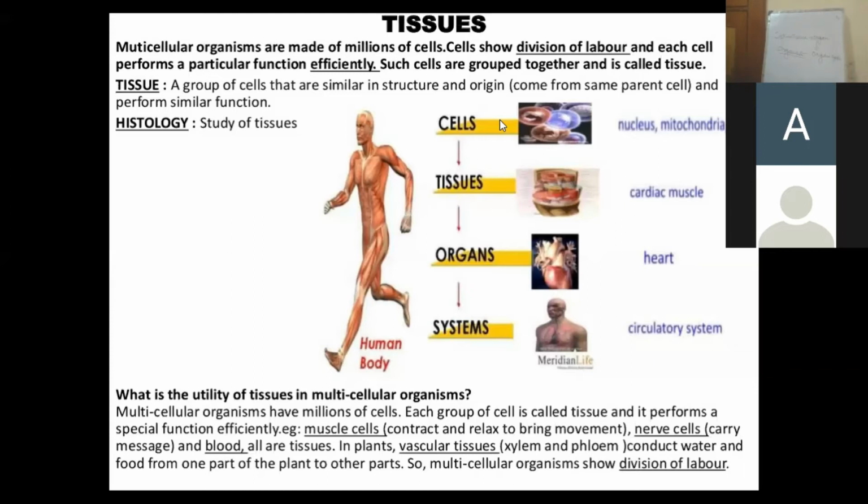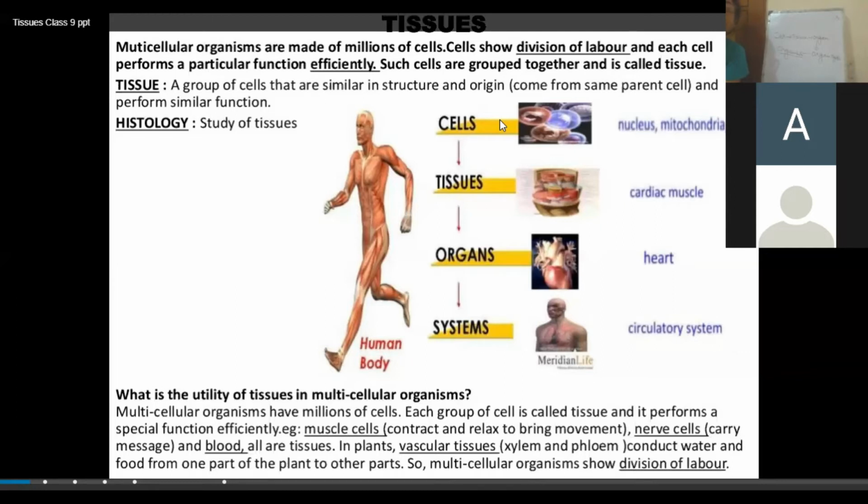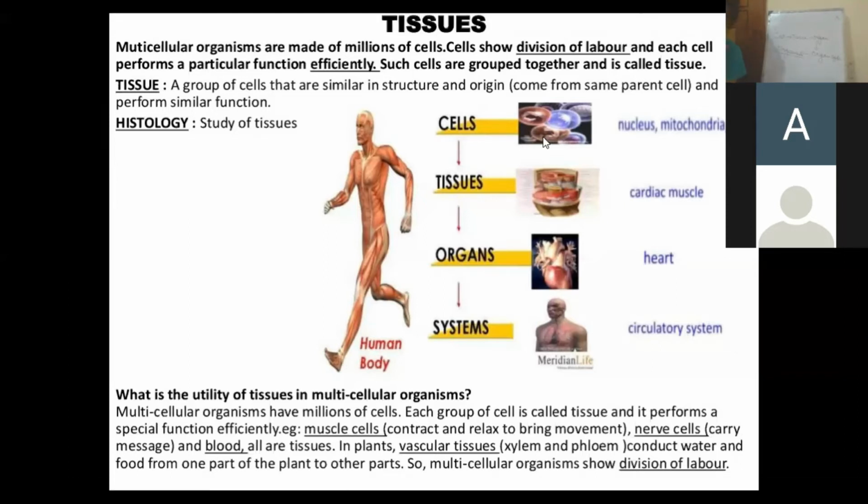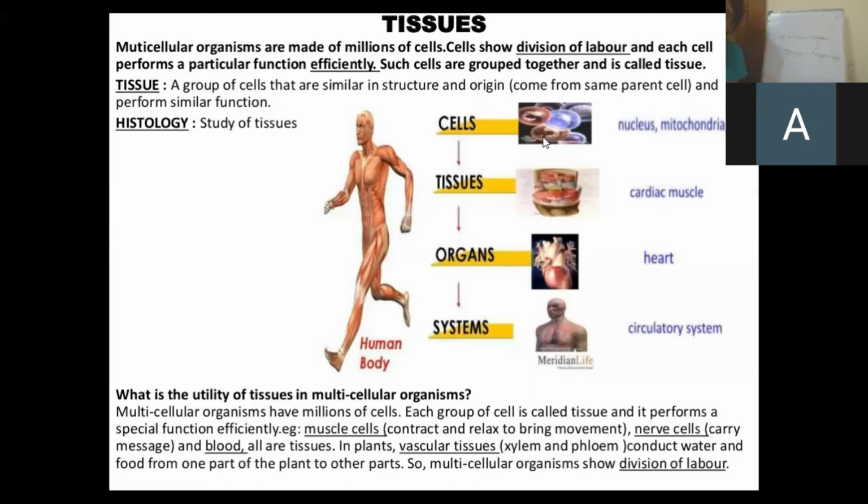When we are talking about complex tissue, there we do not have only a single type of cell, we have many types of cells. But these cells start performing together in a synchronized manner, and that gives rise to a tissue. So a tissue is a group of similar or dissimilar cells arranged and designed to perform the same function and have the same origin.